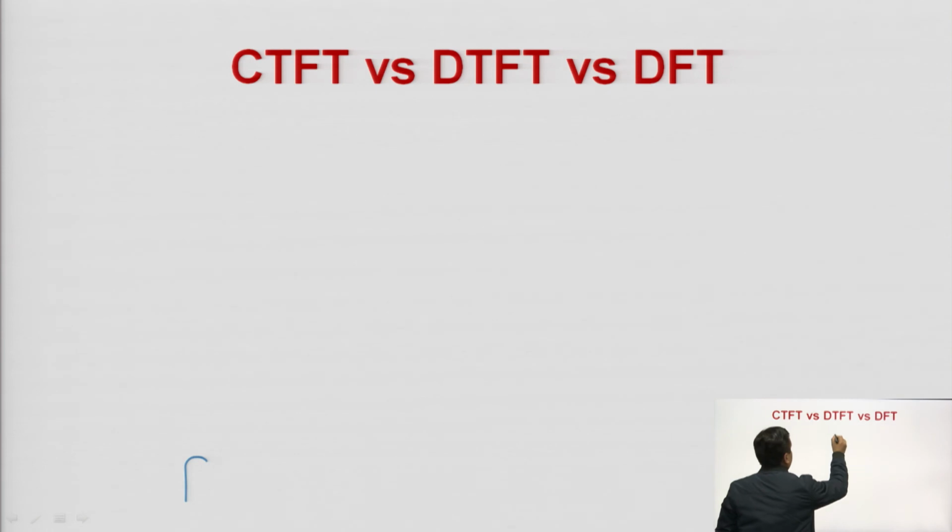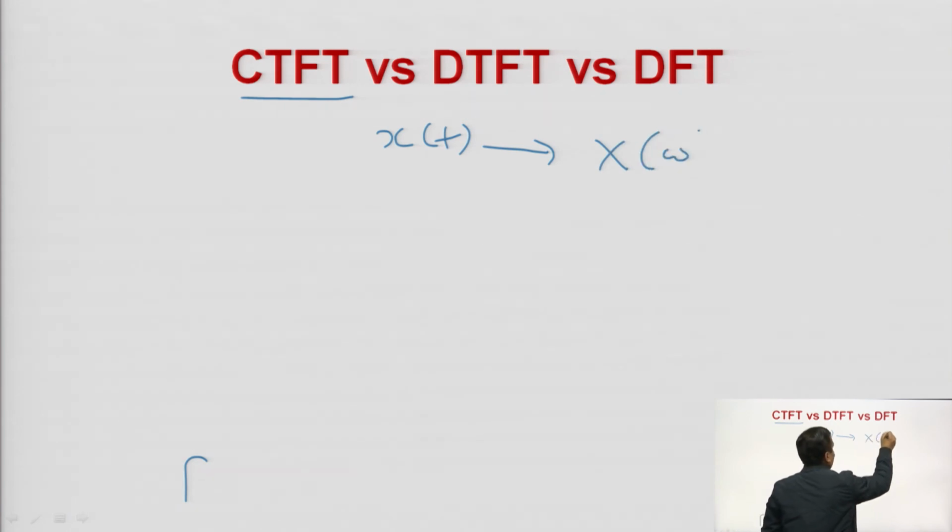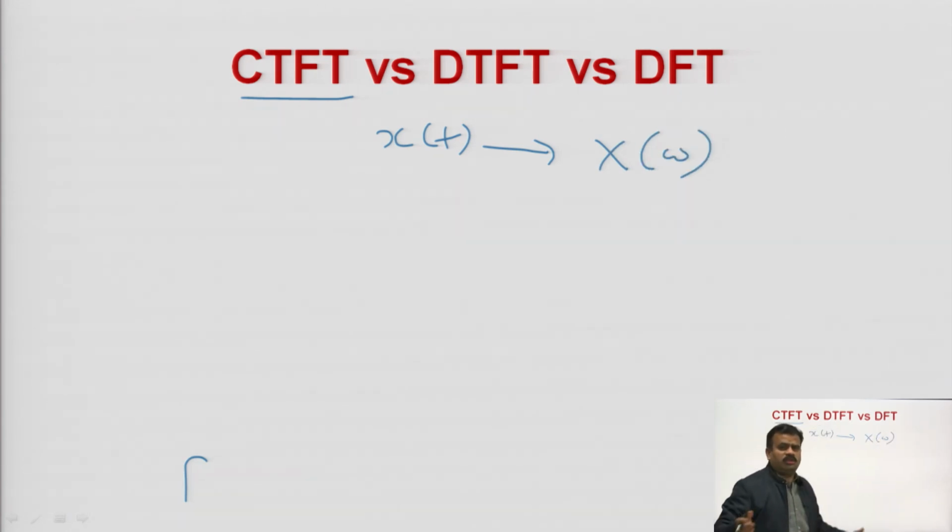Okay. So, this is your CTFT. If x of t is a signal, then its CTFT will be X of omega. It is the simple Fourier transform of a continuous time signal, but you are having a discrete time signal x of n. Now, you want to take its Fourier transform.